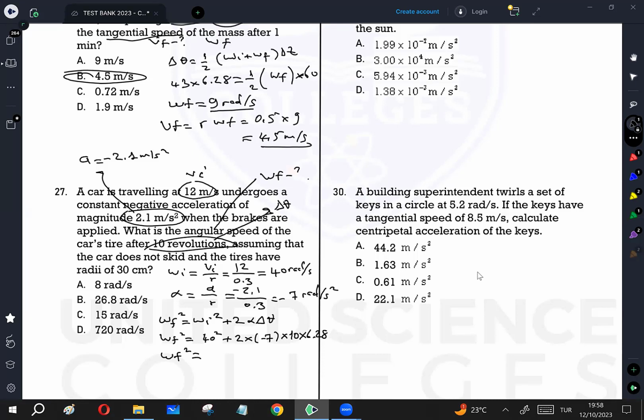Answer is 721. This is omega squared, so we should take the root. After taking the root of the answer, you will get 26.8. Omega final is 26.8 radian per second, which is going to be B.